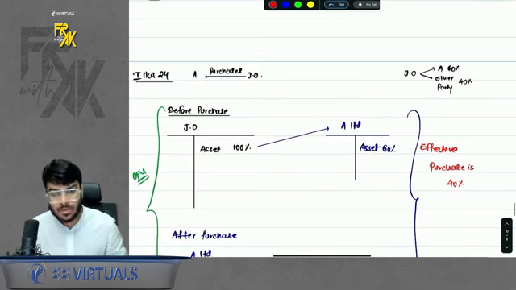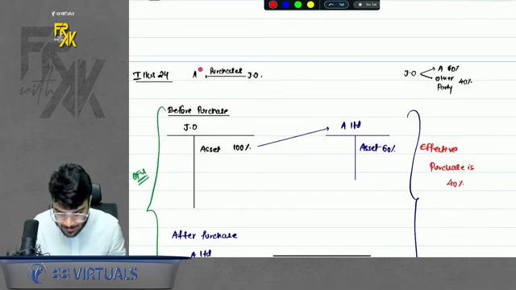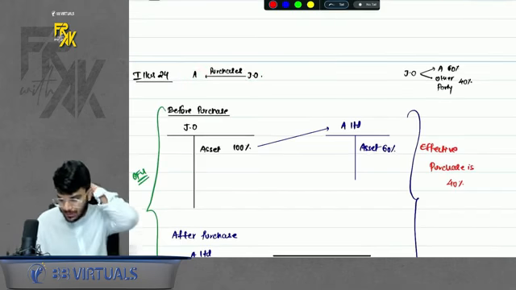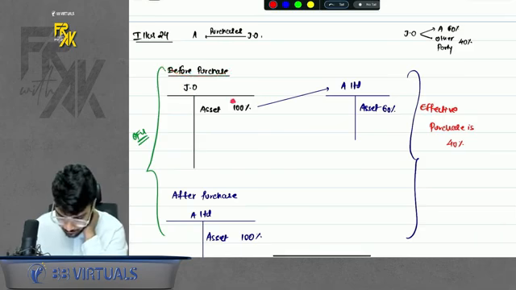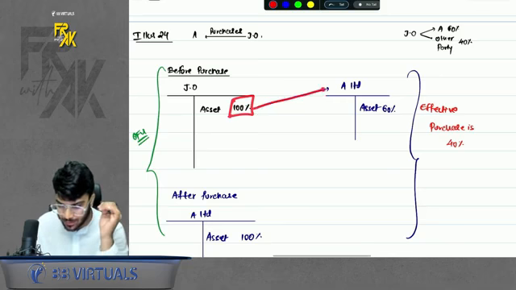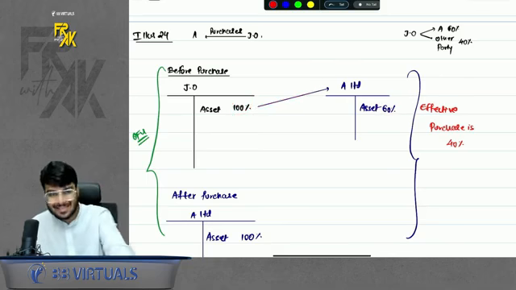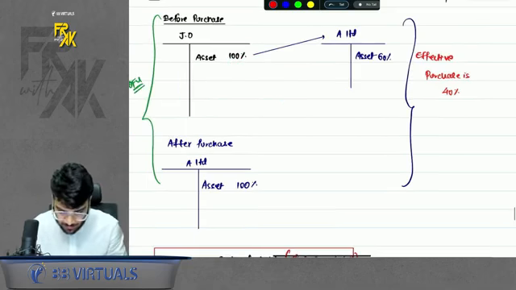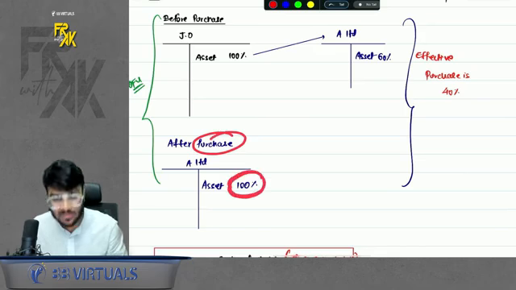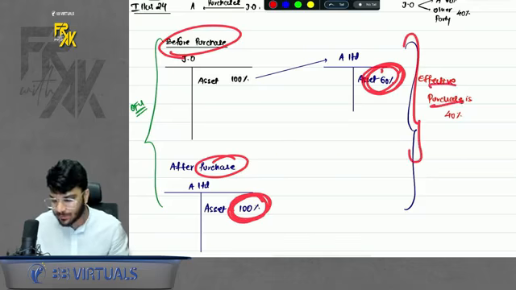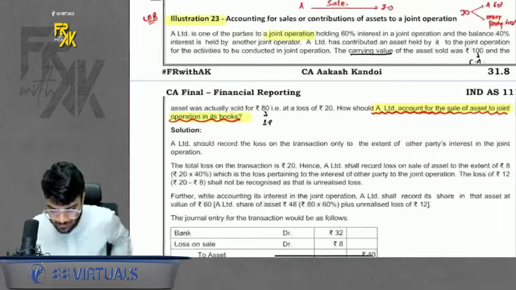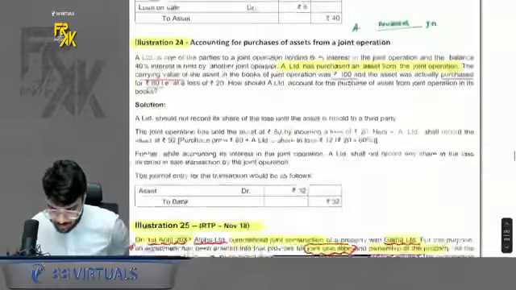Same is illustration number 24. The only difference is here A is purchasing from joint operation. So if you see closely, before the purchase, asset was with joint operation, 100% of it. And if 100% was with joint operation, A would have recorded 60% already. Now after the purchase, A gets 100% of the asset. So before purchase, A already had 60%. Now A has 100%. So the effective purchase is 40% only.